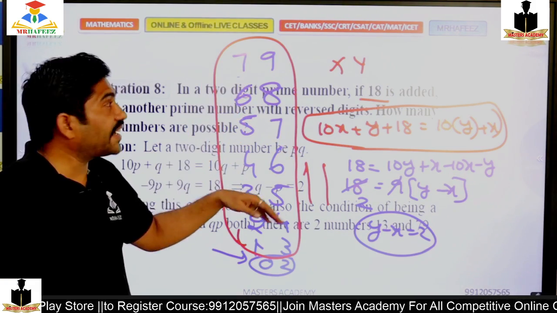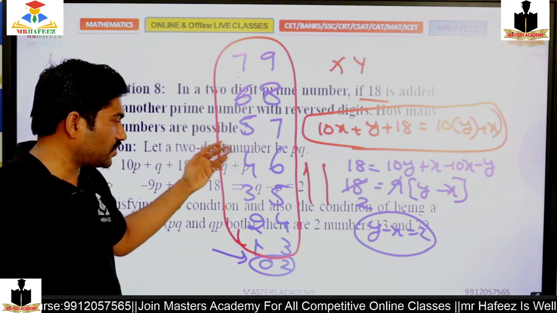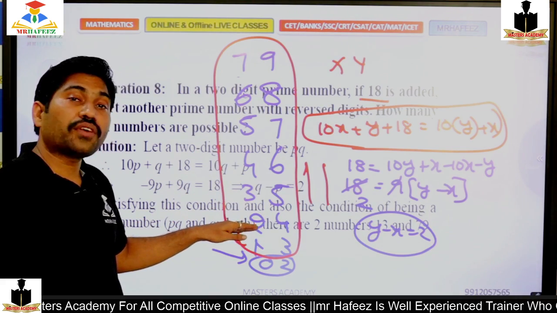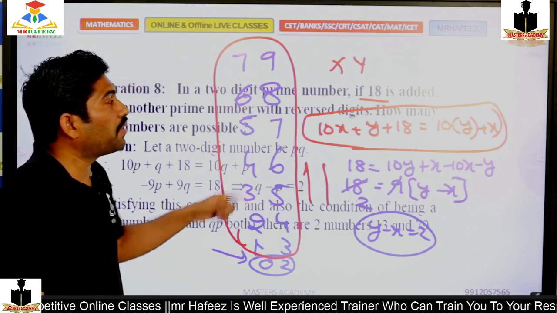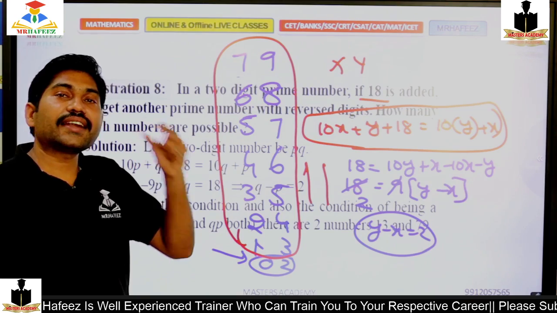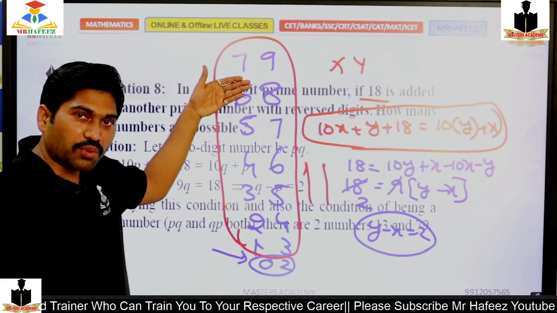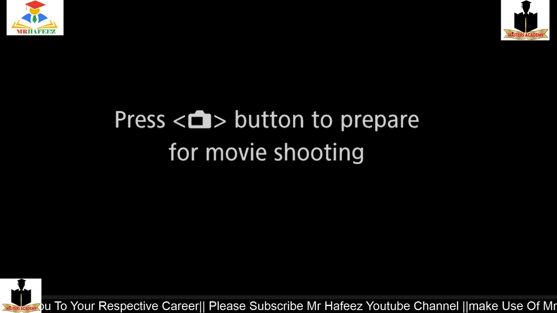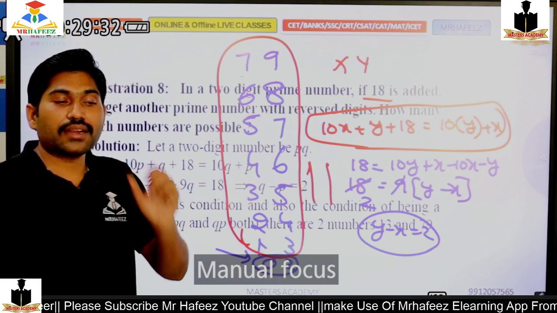If I subtract 18, the numbers can be 79, 68, 57, 46, 35, 24 and 13. Here it is added, so after adding, I should take the greater value. If the earlier one is smaller, then I get the larger number. So this is how we need to solve the problems depending on the decimal number system.